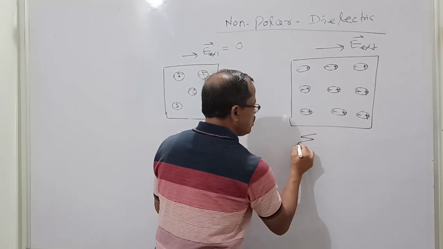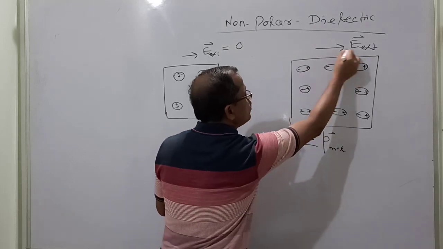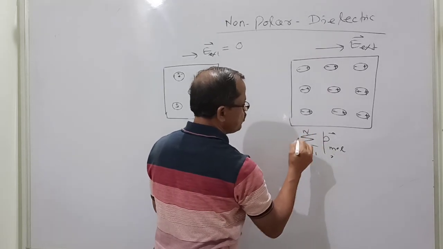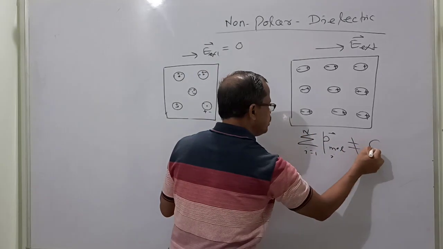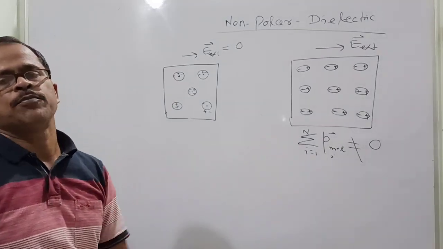So take the summation of the dipole moment of each molecule, from i equal to 1 to n, where n is the number of molecules. Is the sum 0? No, it is not 0. So the net dipole moment is not 0. They exhibit a net dipole moment.